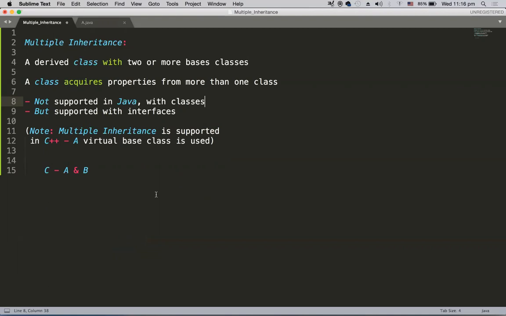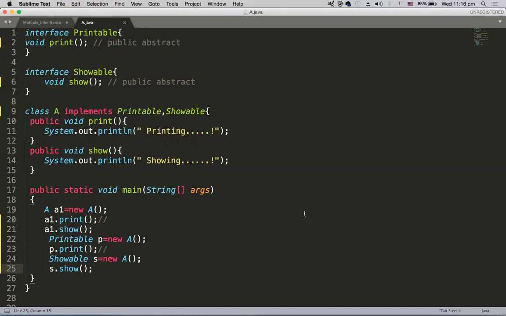Whenever you have a diamond problem, there is an ambiguity in the data members and methods acquired by the child class, the derived class. To avoid that, Java has removed multiple inheritance. Whereas in C++, multiple inheritance is still available, and it makes use of a concept called virtual base class. Hope you have understood this concept clearly.